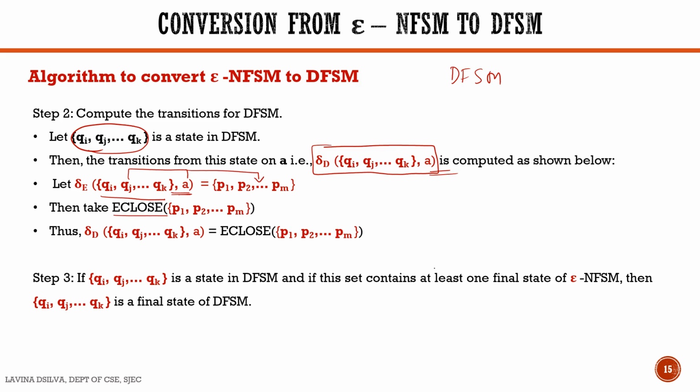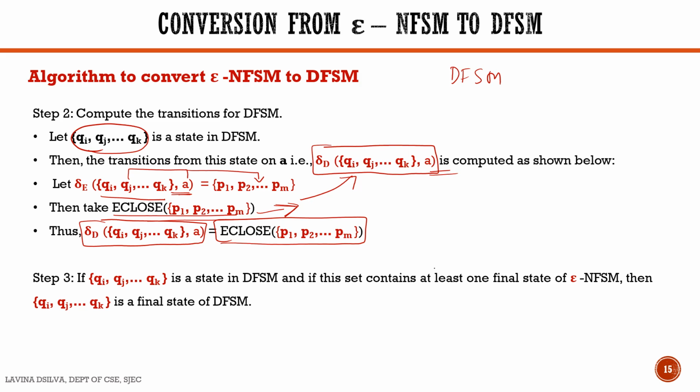We take the epsilon closure of P1 to Pm, and that is the state transition for this state. Therefore, delta D of Qi to Qk on A is the epsilon closure of P1 to Pm.